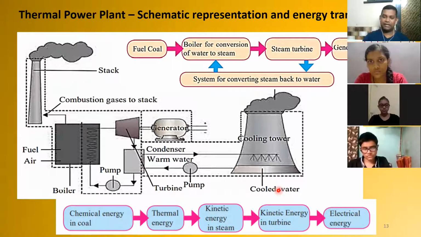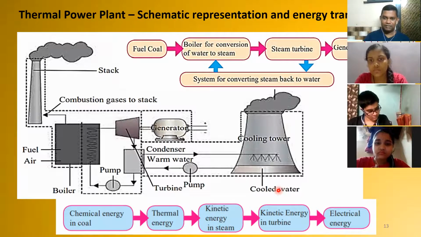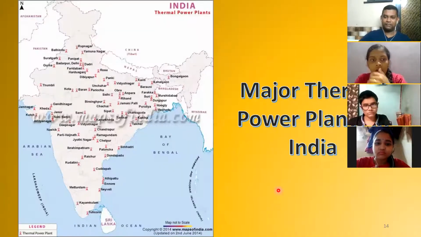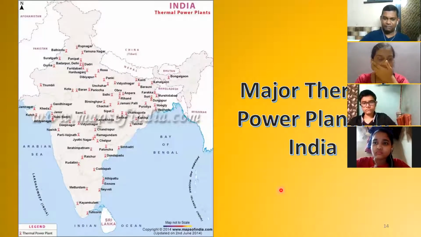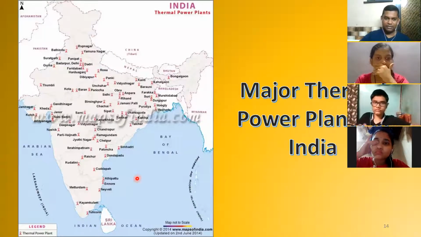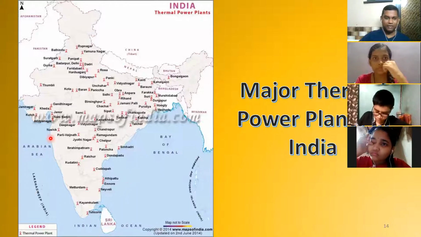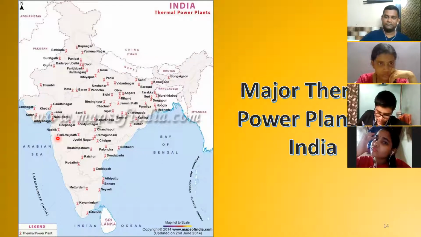Let us take a look at some examples in India where you find this kind of thermal power plants and how much is the electricity output. See this. There are lots of thermal power plants in our country. Some of the major ones are shown in this map. The nearest one from Mumbai, you can see there is one in Nashik.